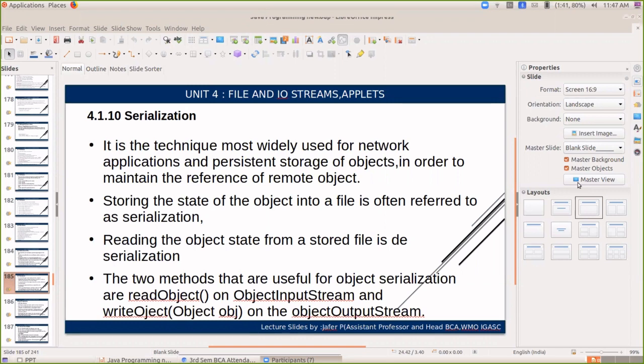So this is about serialization. I hope you understood. Serialization is used in network applications for making persistent communication active. Okay, so that's it about file and IO streams.